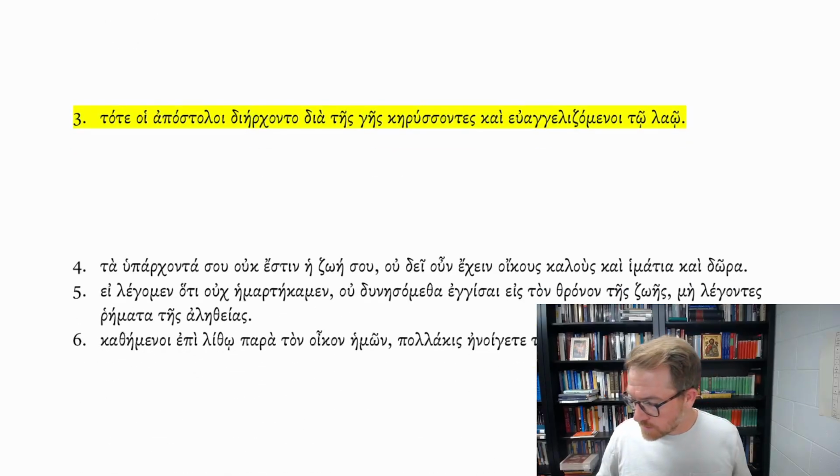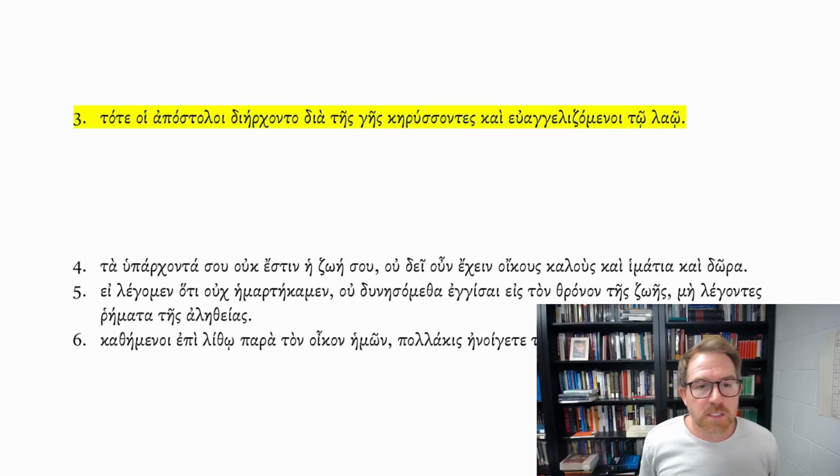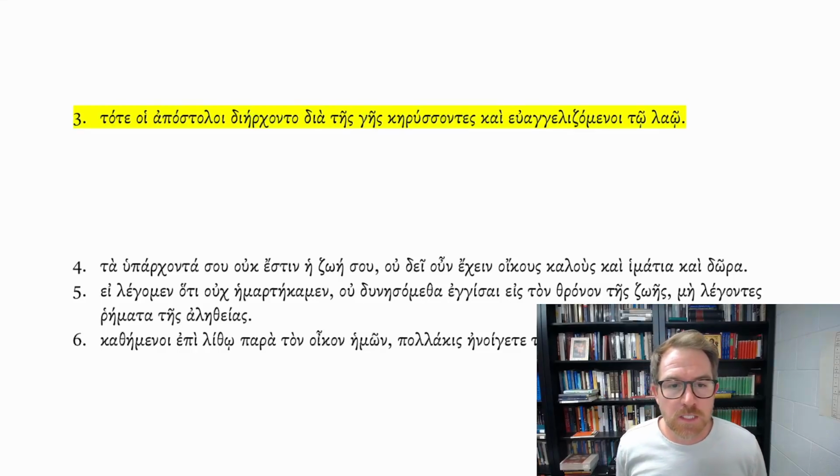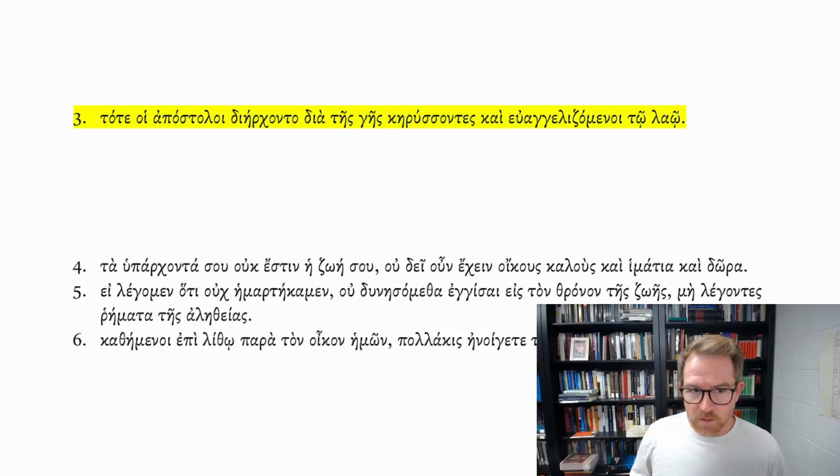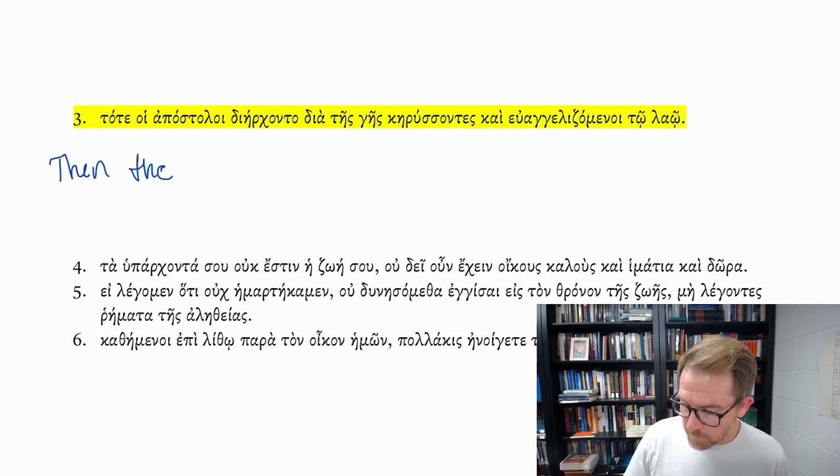The sentence is sentence number 3. Tate hoi apostoloi dierkonto dia tes ges kerusantes kai euangelizomenoi to lao. So we have here tate, the conjunction, then hoi apostoloi, nominative plural, the apostles, and dierkonto.